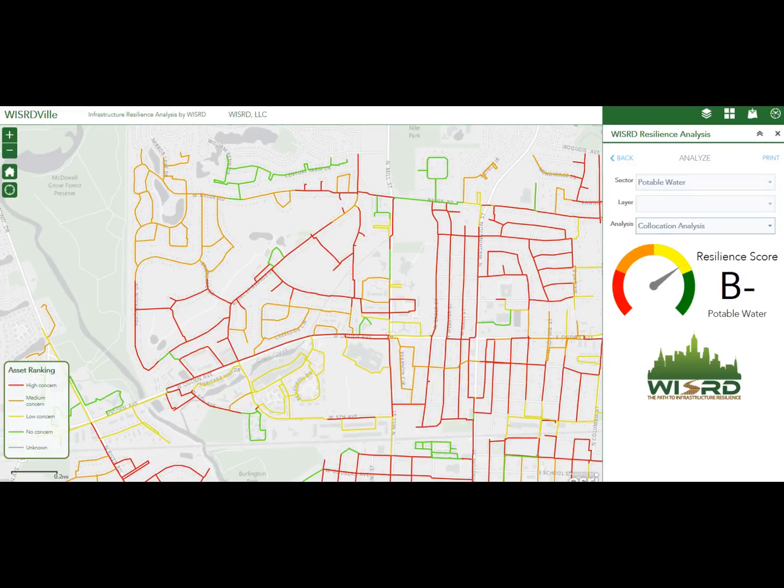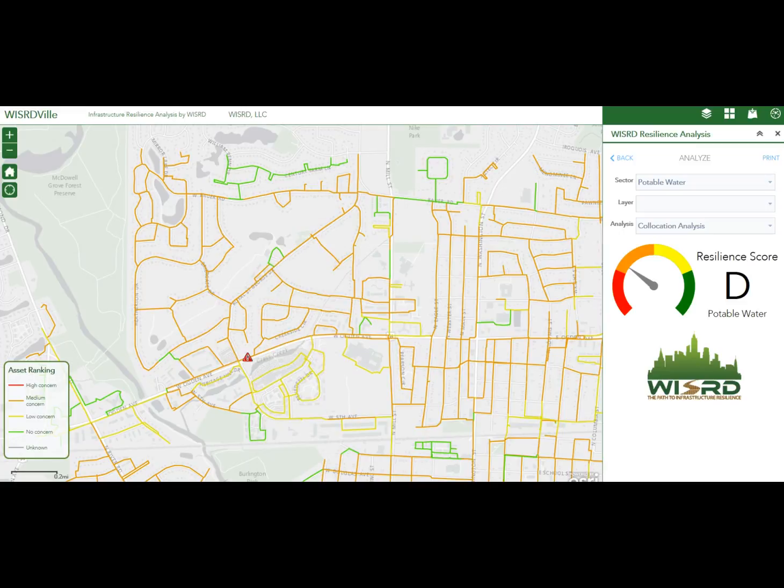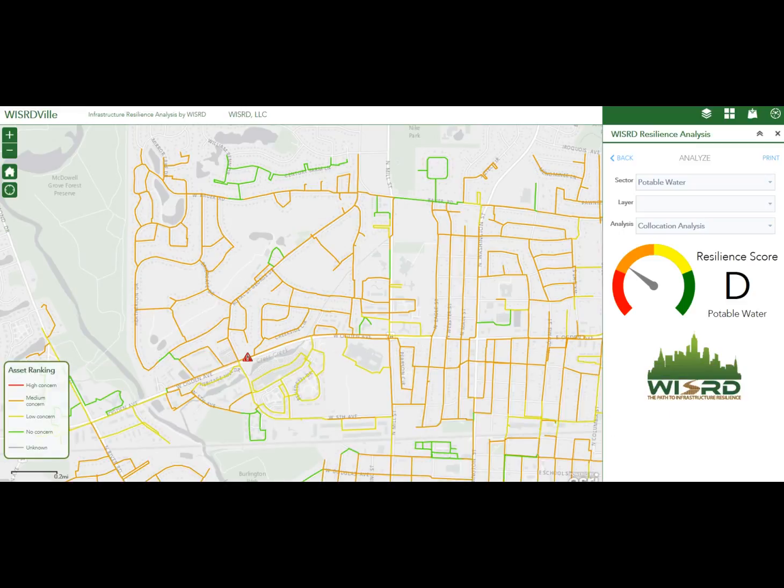But now under co-location analysis, we can begin to see that there could be issues. And what pops up here are certain areas where co-located infrastructure has created a higher value for an asset. In this case, it's a water main, and we can see why it's taking things out in terms of this table below. This water main, if it were to fail, would take out the storm sewer and natural gas lines. So because of that, we have a higher value asset, and we can go to a print report and identify all the key vulnerabilities under co-location analysis for the potable water sector.